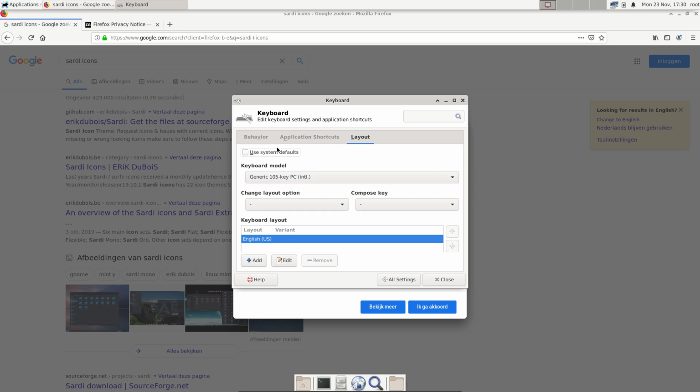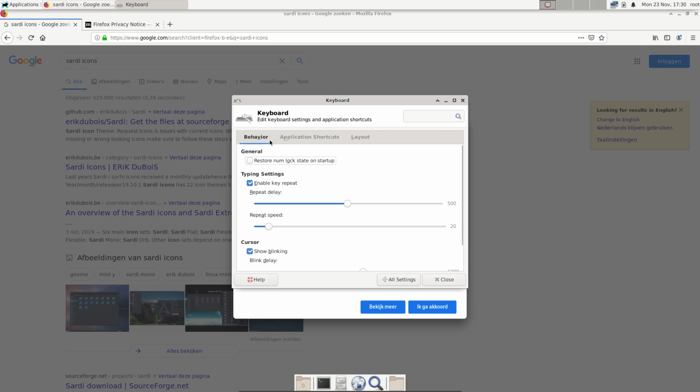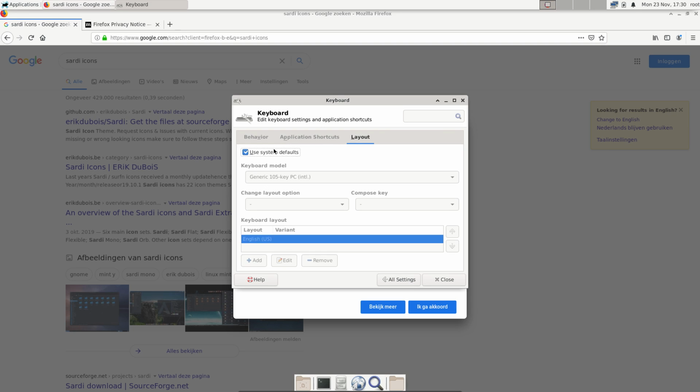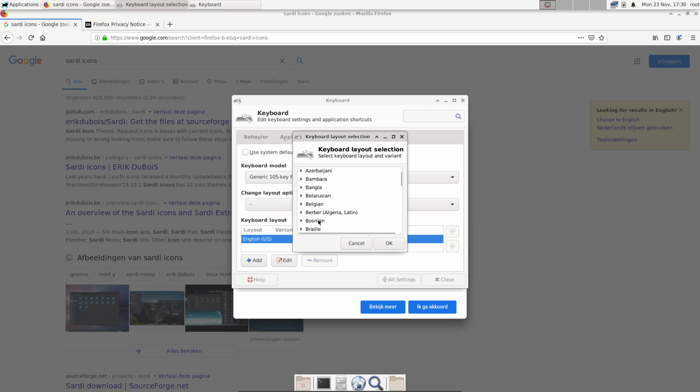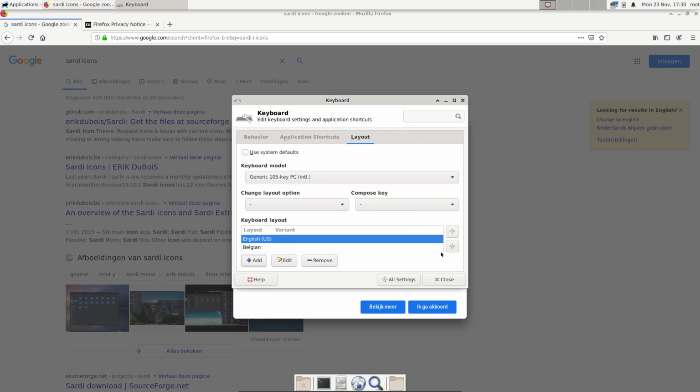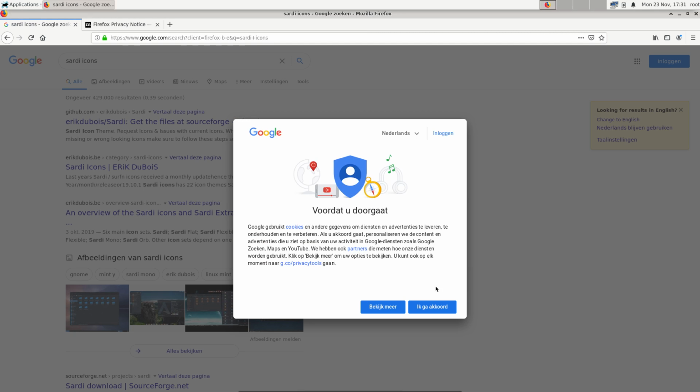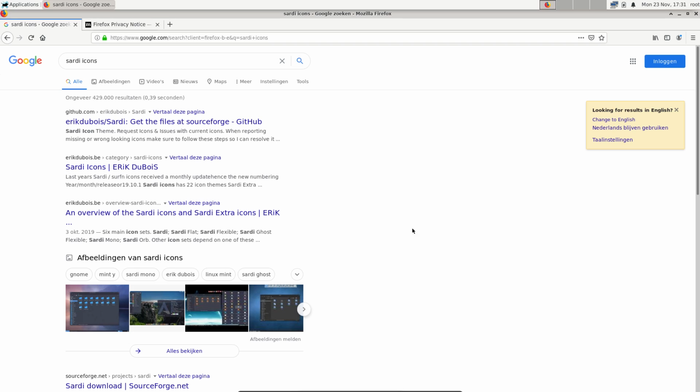Oh no, this can stay, but it's the English thing that's a problem for me. So adding something to it, can I add something? I need to get rid of that before I can add something, Dutch, Belgian. Okay, and this is one up, and English US is removed, and we don't see any QWERTY AZERTY stuff.